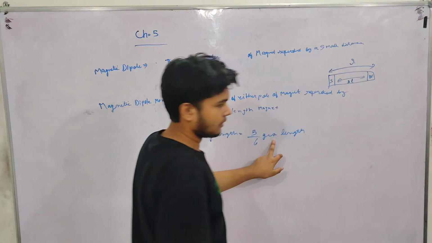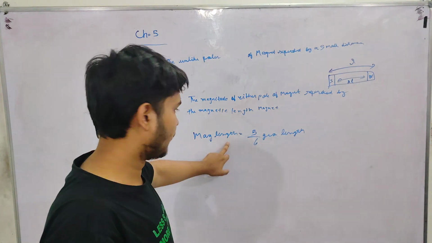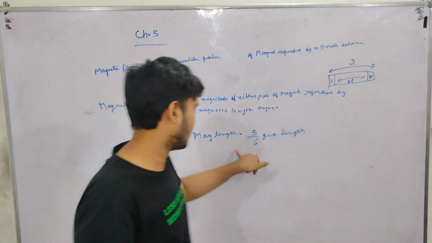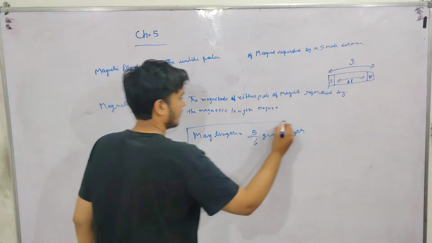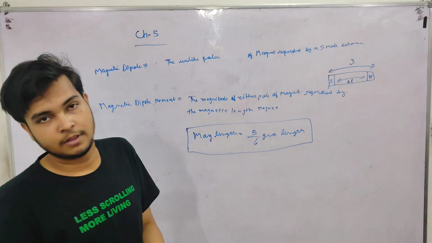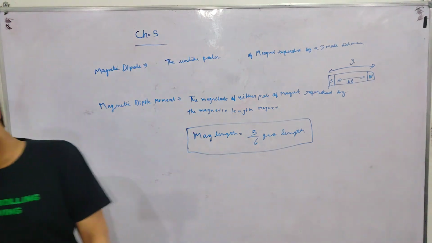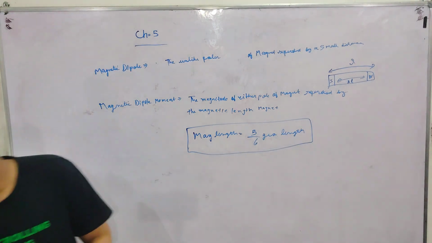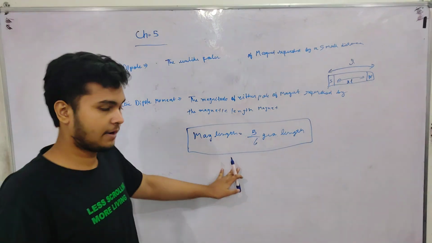If we are given the geographical length and we have to find magnetic length to put in the numerical, we will do this. This is the relation to find magnetic length if we are given the geometric length. Hope you write it down.